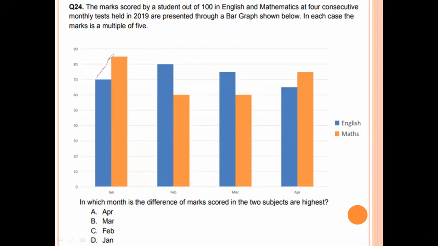So here this difference is 70, 85, 15. This is 60, 80 is 20. This is 15. This difference is 10. Maximum is 20. 20 in which month? February. Option number C is the right answer.